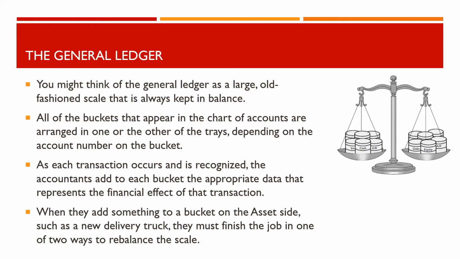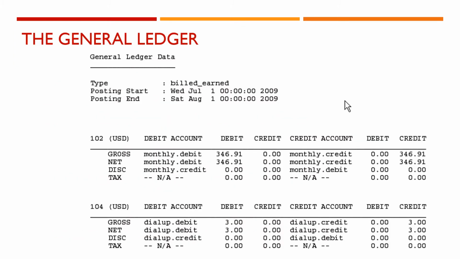As each transaction occurs and is recognized, the accountants refer to the chart of accounts to find the name and location of the correct bucket or buckets. Then they add to each bucket the appropriate data that represents the financial effect of that transaction. When they add something to a bucket on the asset side, such as a new delivery truck, they must finish the job in one of two ways to rebalance the scale. Here is an example of an extract from a general ledger. Notice that the entries in each of the account codes are both credited and debited.